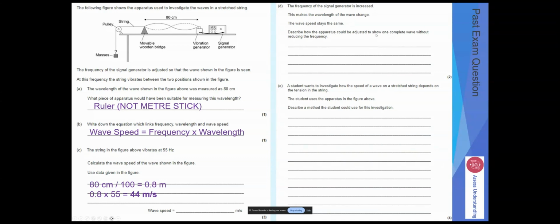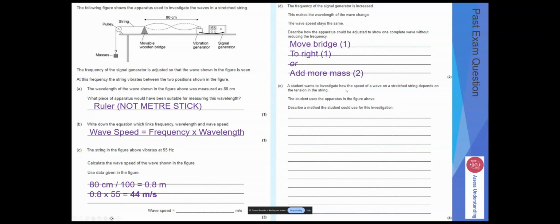Describe how the apparatus could be adjusted to show one complete wave without reducing the frequency. So if the frequency was increased, you would have more waves within that gap of 80 centimeters. So rather than having one single wave, you might have two single waves. So what would you have to do? What you would have to do to get a single wave is close that gap and move the wooden bridge closer so that two waves become one again. So move the bridge to the right. Okay. You could add more mass, but it's easier to work out that.